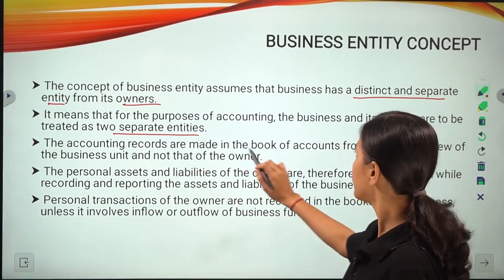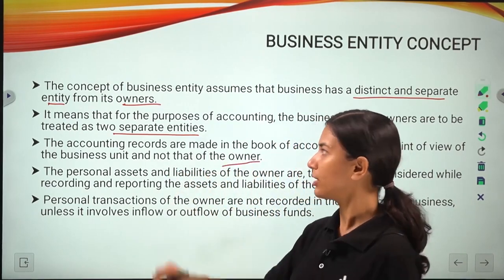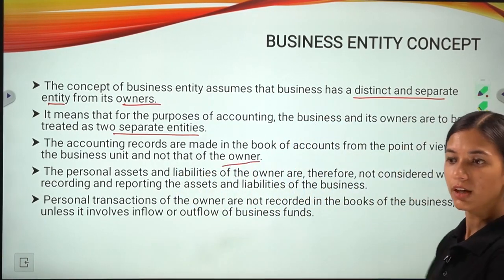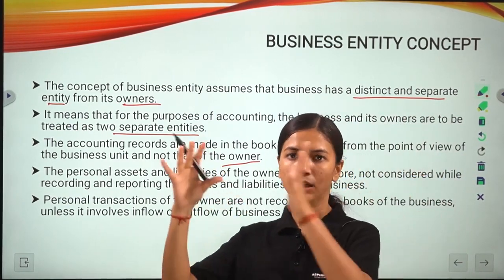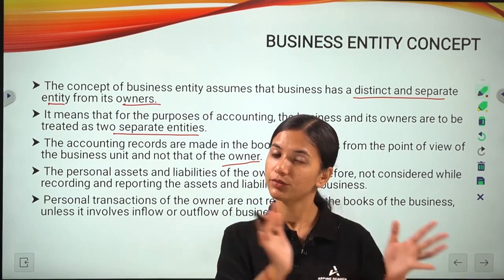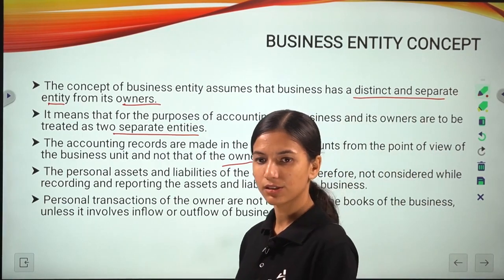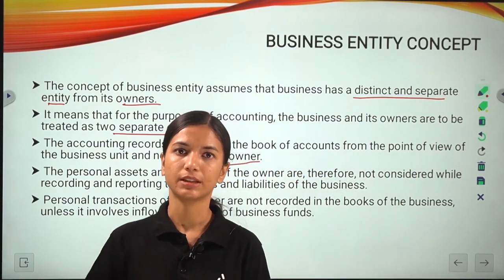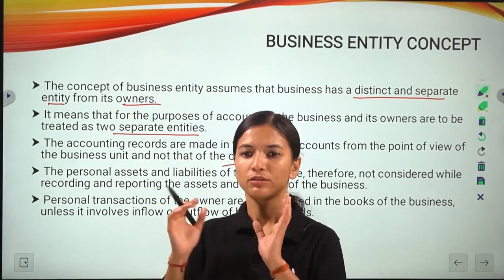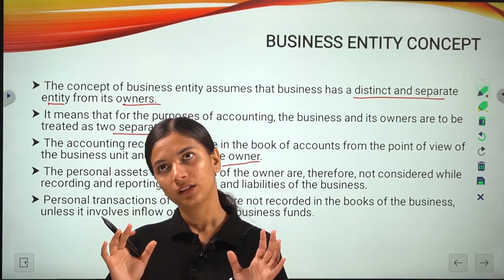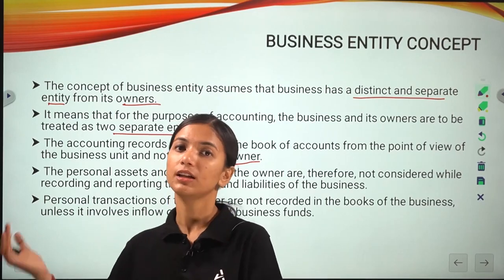The accounting records are made in the books of accounts from the point of view of the business unit and not of the owner. Let's say the owner has taken 50,000 from the profit he has received in the business for his personal expenses.